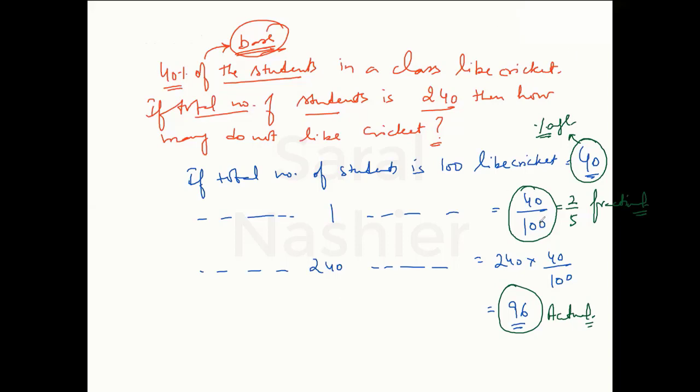So what is a fractional value? Fractional value is the value which is taken on a base of 1. The way percentage is taken on a base of 100, on a base of 1, you can say it is a fractional value. On a base of 240, it is the actual value.